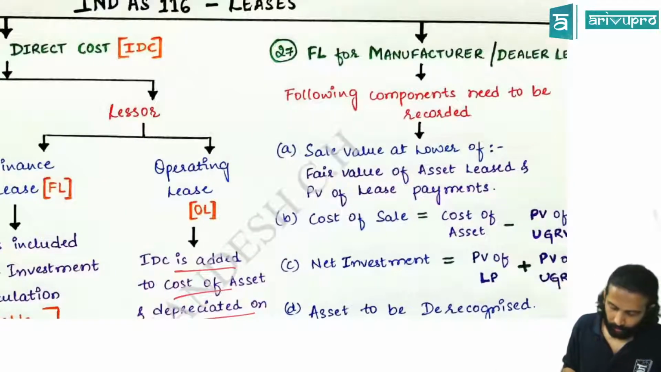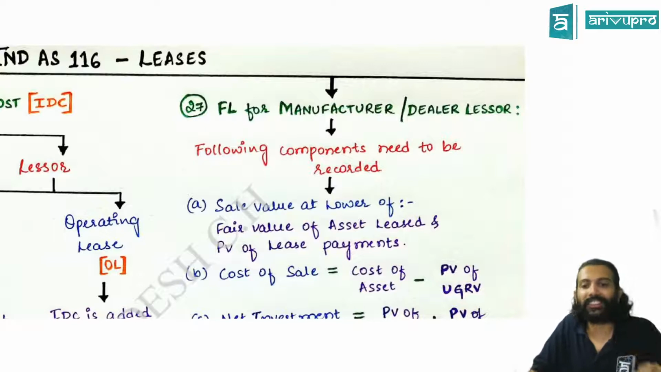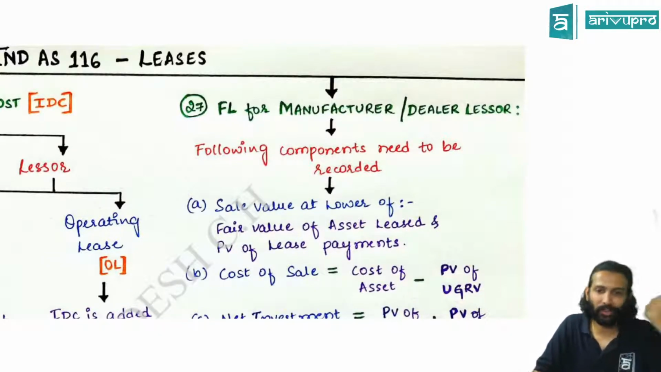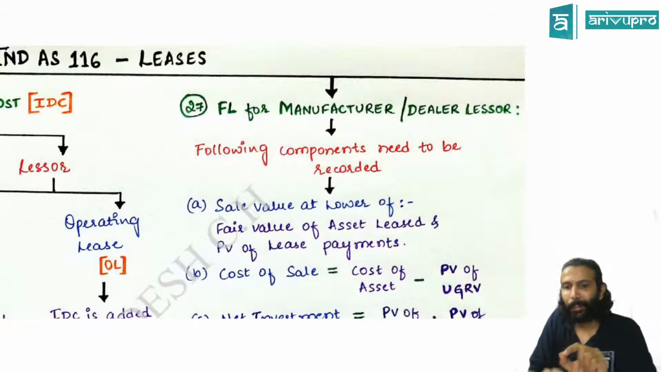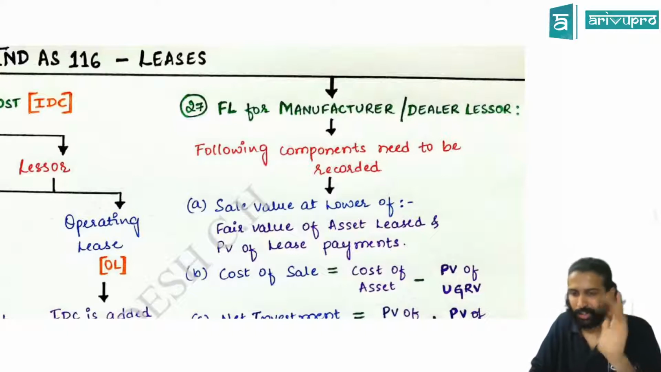Then we saw finance lease for a manufacturer or dealer lessor. The main difference is the dealer lessor should book it as revenue. I showed you the accounting in the morning class. Profit is the same, but in the case of other lessors you book it as other income, while here you have to book it as revenue. So for this, we have to do some steps.